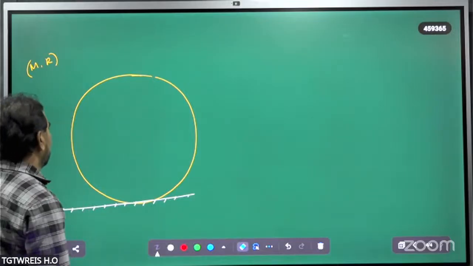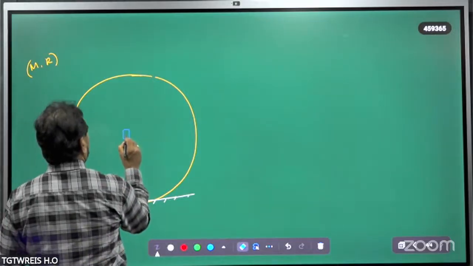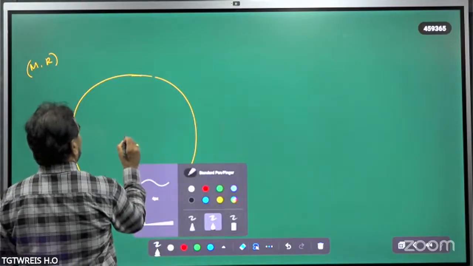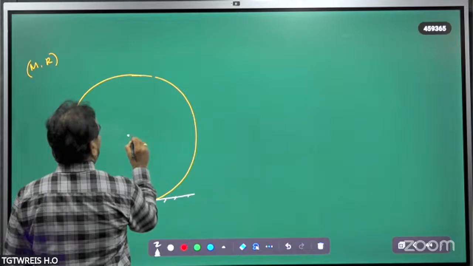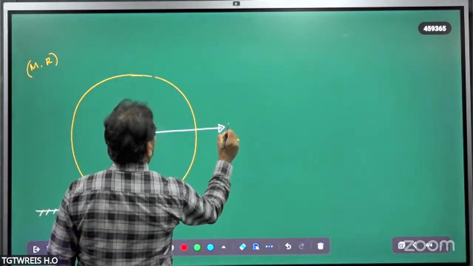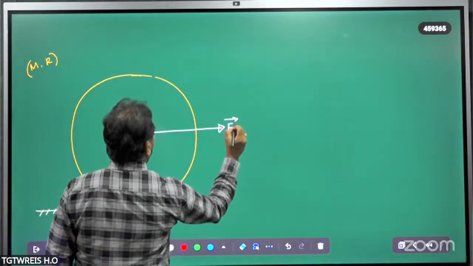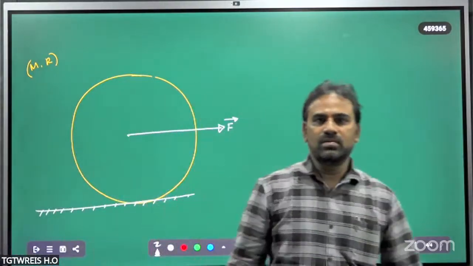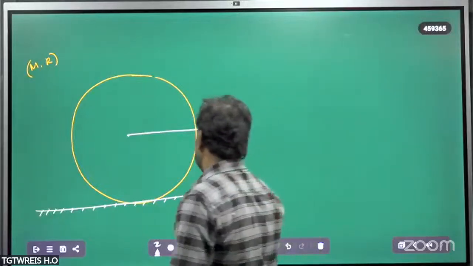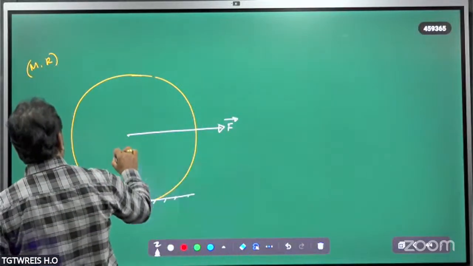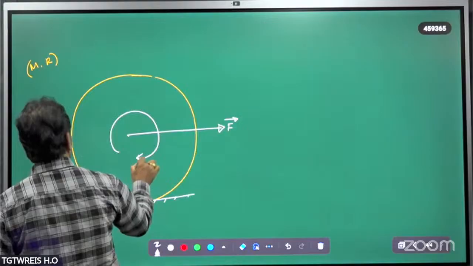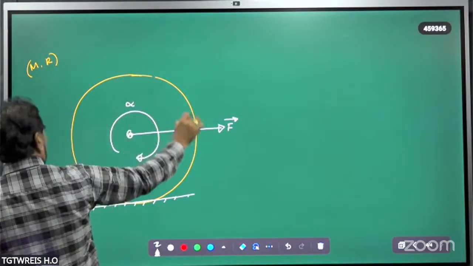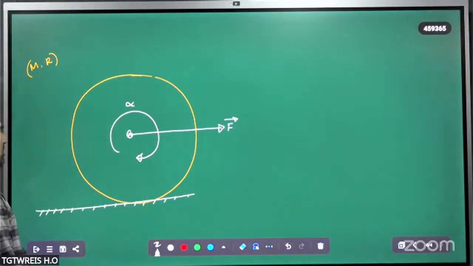On the center of mass, a force of F newtons is applied like this. A force of F newtons is applied over it. Then it is rolling like this with an angular acceleration alpha about this fixed point.